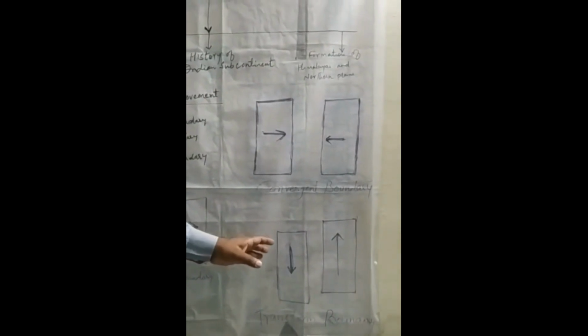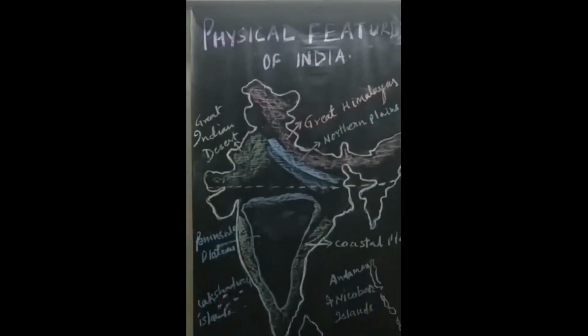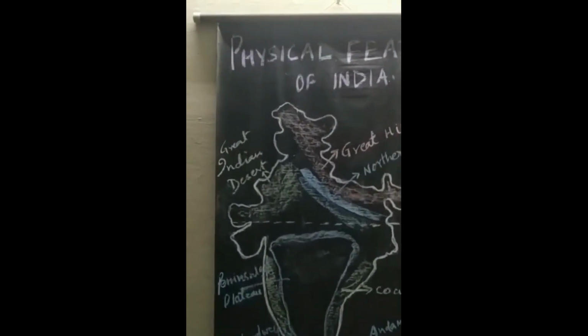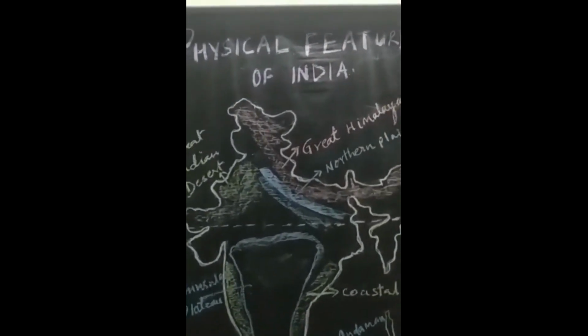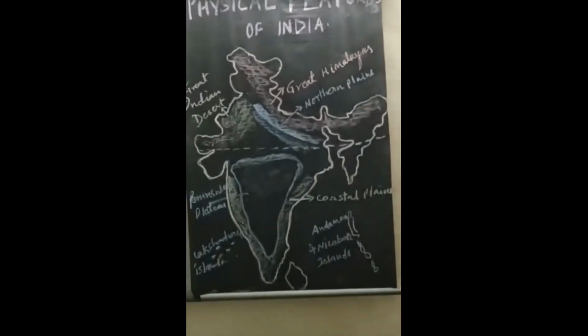The movement of these plates has changed the position and size of the continents over millions of years. Such movements have also influenced the evolution of present landform features. So children, before I start a new topic, I would like to say what are tectonic plates, different types of tectonic plates.